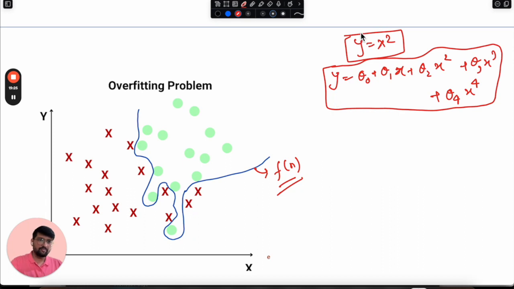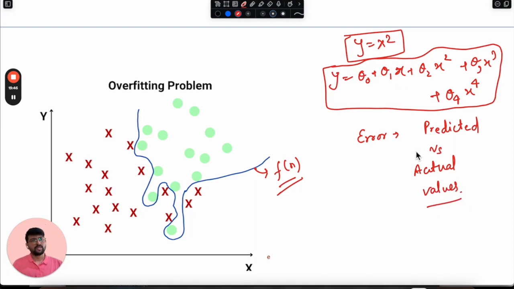Okay. And because of this fitment, what exactly was happening? Definitely, the error was becoming lesser on the data set. Error means the difference between the predicted and actual values. So the difference between predicted and actual values was reducing. That's why we were saying that the error is decreasing, and our model was doing very perfectly in that case. But this was not the case.